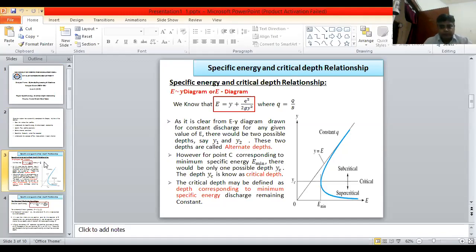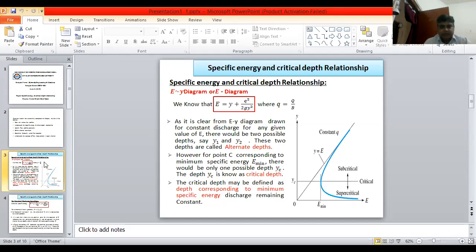However, the point C corresponds to minimum specific energy; it is the origin of the curve. The corresponding energy is E minimum and the corresponding depth is Yc.